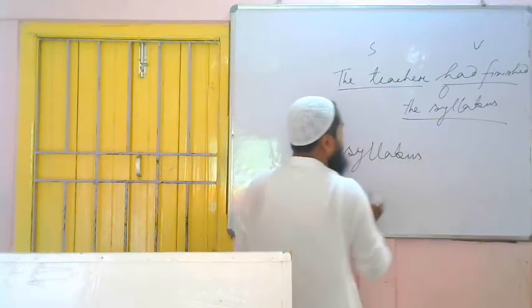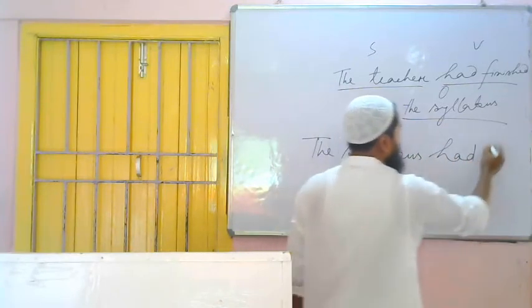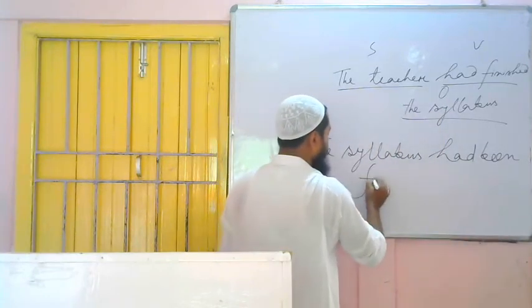The syllabus. Then what to use? I told you what to use: had. Then as it is perfect tense, that's why you have to use what? Been. The syllabus had been. Then third form of the verb, finished.